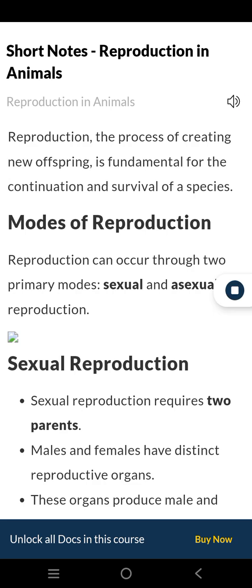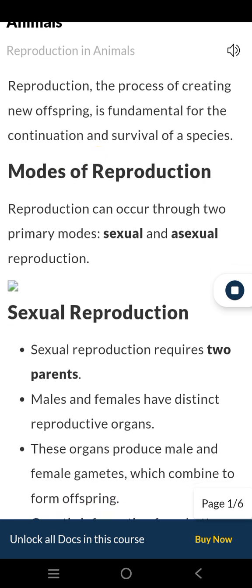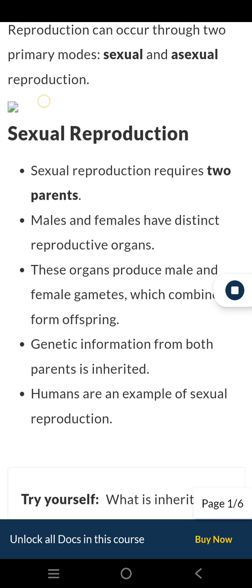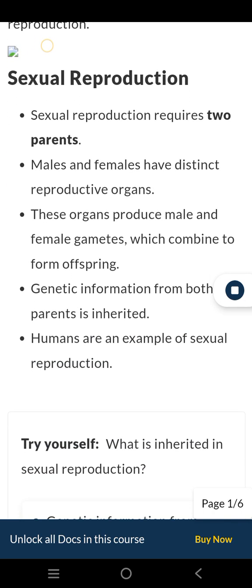Reproduction, the process of creating new offspring, is fundamental for the continuation and survival of a species. Modes of reproduction. Reproduction can occur through two primary modes, sexual and asexual reproduction. Sexual reproduction. Sexual reproduction requires two parents.